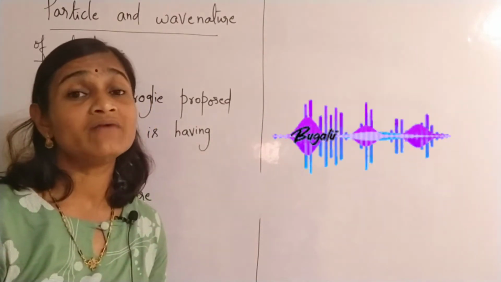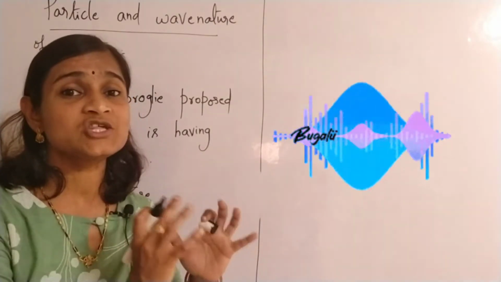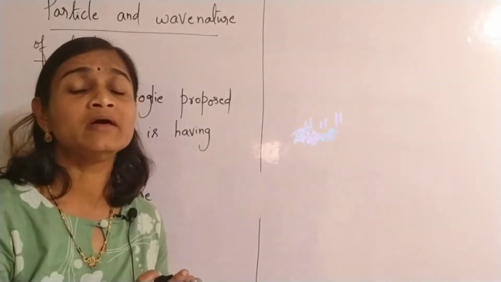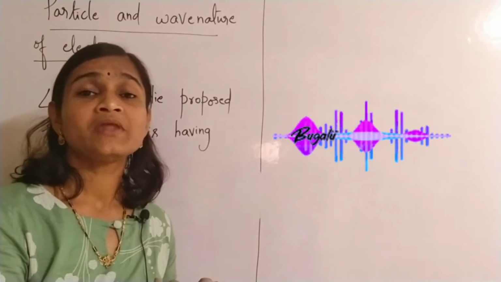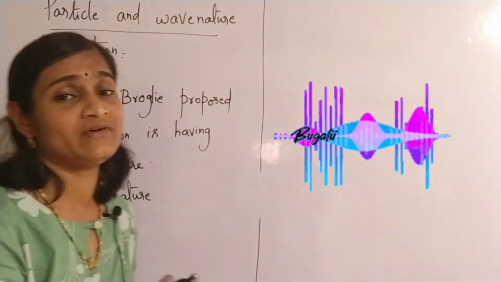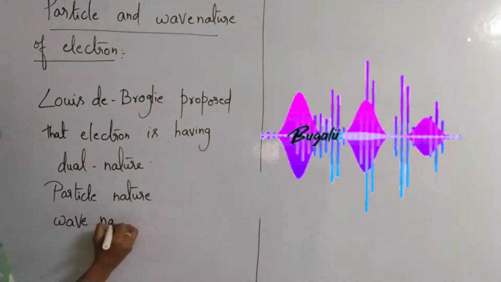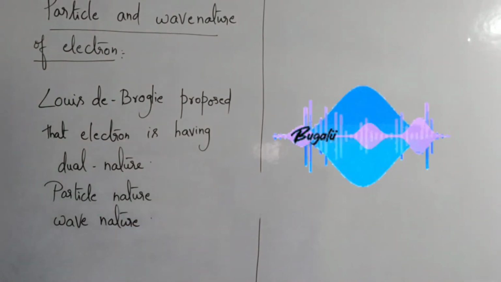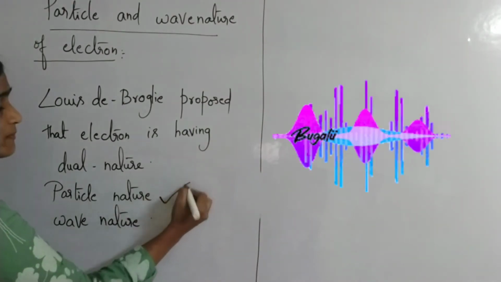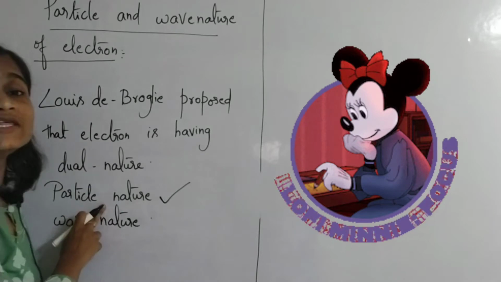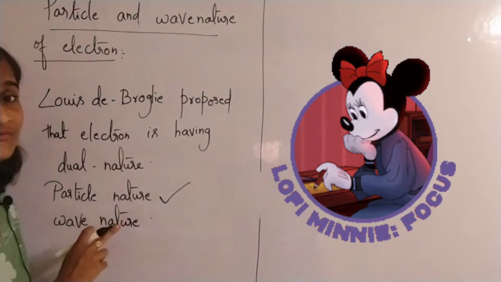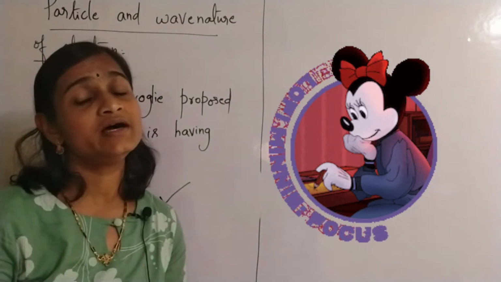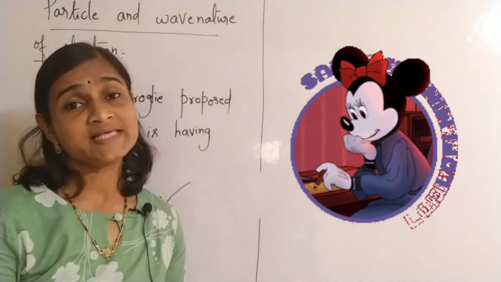Okay, so we have to learn about the expression derived by whom? Louis de Broglie, for electron wave. Okay, so wave nature, particle nature as well as wave nature. We already know about the particle nature of electron. Until now, in the structure of atom, we have learned what? Electron is having particle nature.